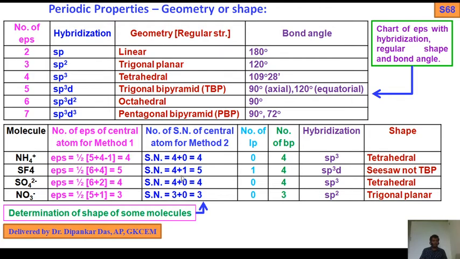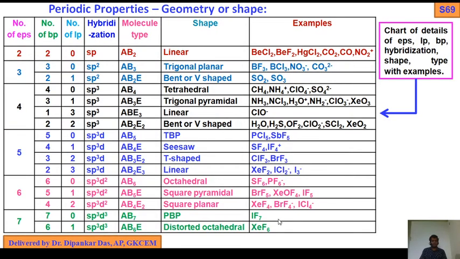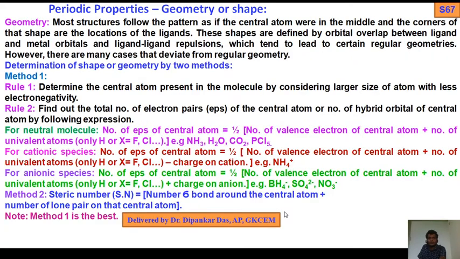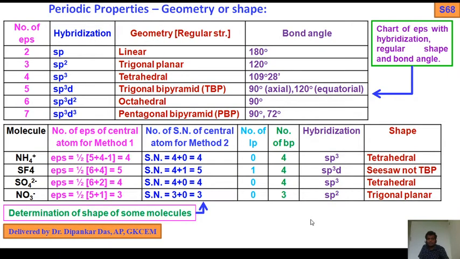How many lone pairs? What is the rule? Sigma bonds around the center plus the number of lone pairs on that central atom. So lone pair is 0. So 4. So the number of EPs is 4.